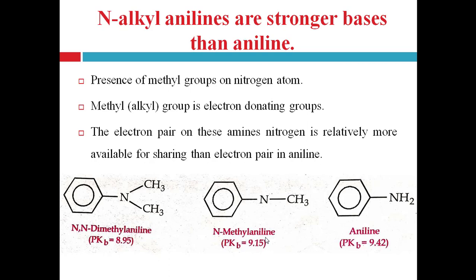N,N-dimethylaniline has a pKb value of 8.95, N-methylaniline has a pKb value of 9.15, and aniline has a pKb value of 9.42. Out of these three compounds, N,N-dimethylaniline has the lowest pKb value, that's why it is the strongest base. Then N-methylaniline is a stronger base than aniline, because N,N-dimethylaniline has 2 methyl groups, while N-methylaniline has only 1 methyl group.